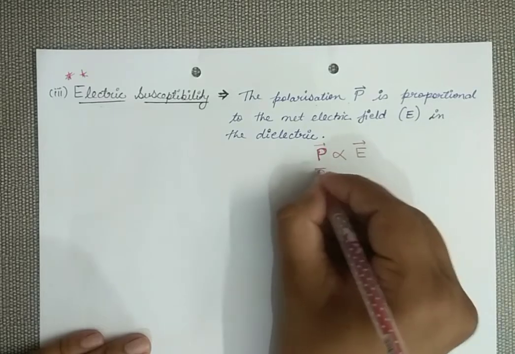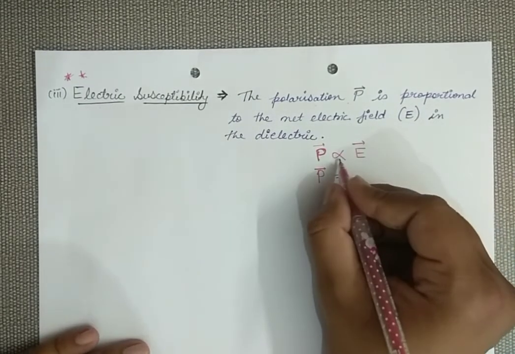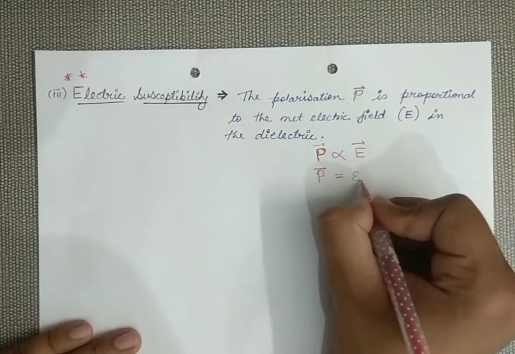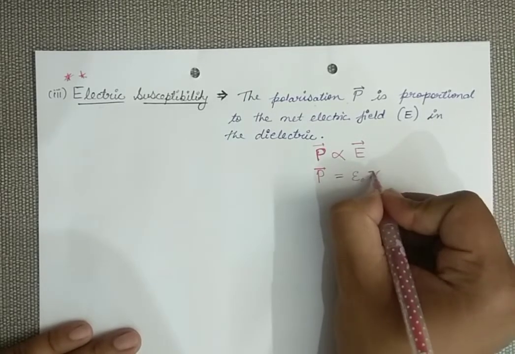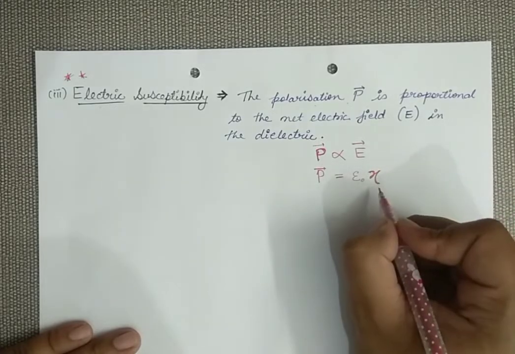When we replace this proportionality with an equality sign, we need to place some constant here. So I am placing epsilon naught times chi. This is not x, remember, it is pronounced chi.